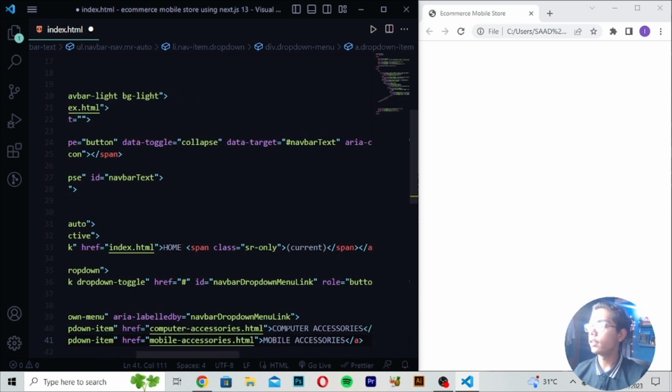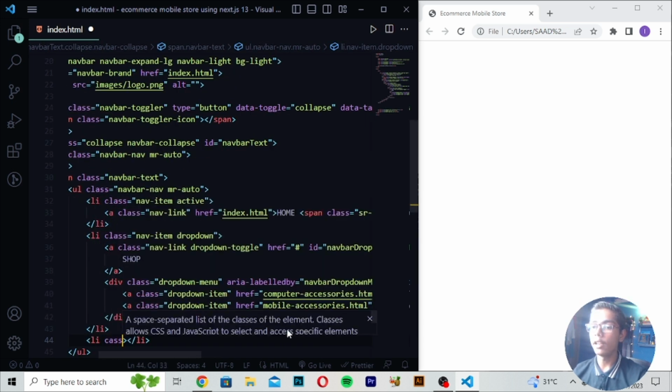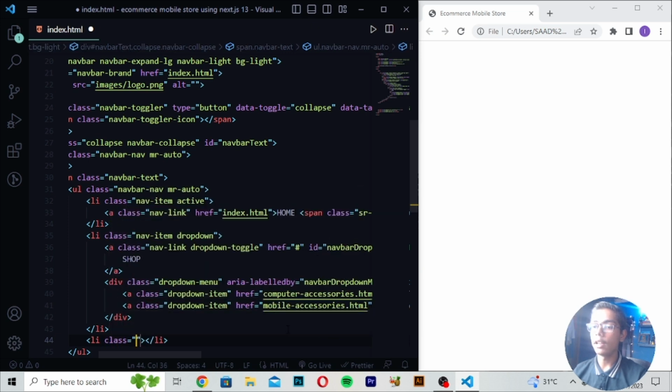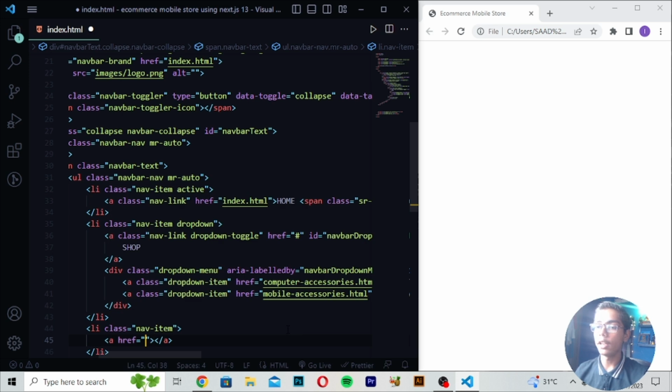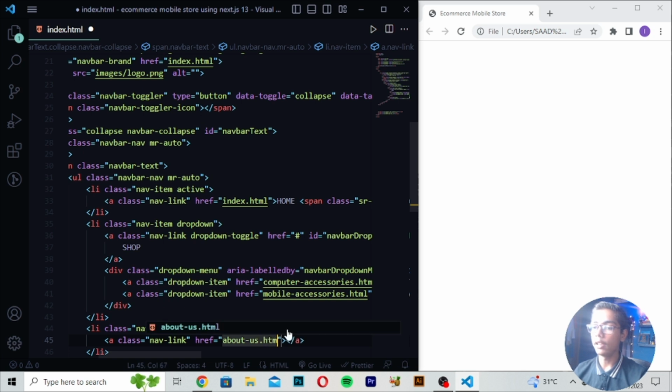Then when you've written this, here you have to move down, write an li tag, and then you have to write class, which should be nav-item. Then you have to move down, write an a tag, then you have to write class, which should be nav-link. So here I will be writing, and then you have to write href this time, and write about us like this. Then you have to write About Us. So here I will be writing this.